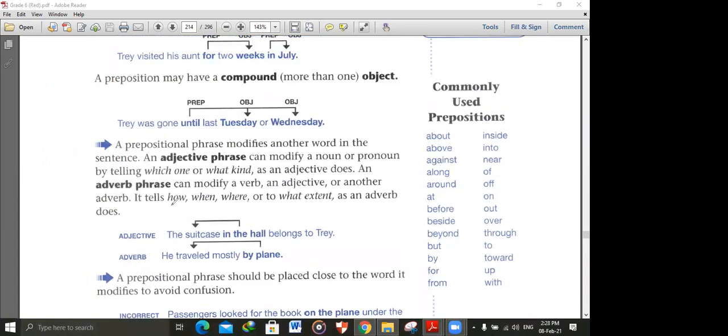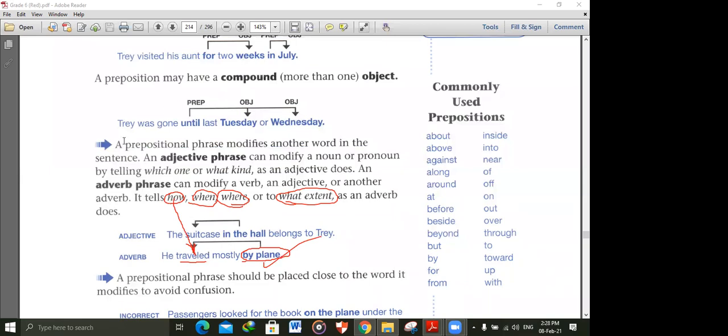If it answers the question how, when, where, or to what extent, it means that it is an adverb. He traveled mostly by plane. How he traveled, how he did this action, by plane. So it modifies a verb, so it means that it's an adverb.